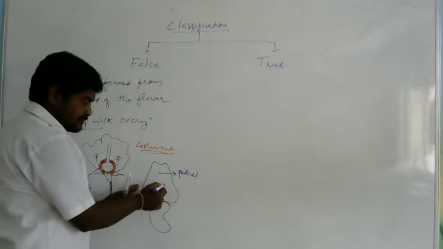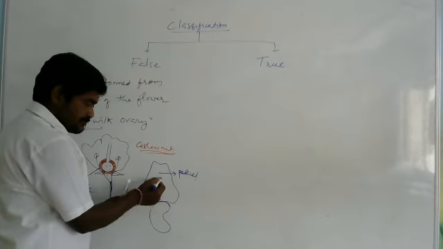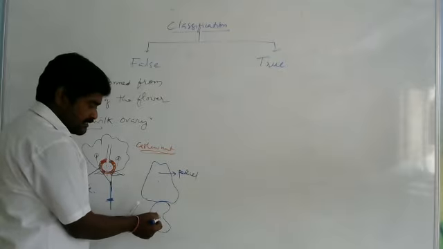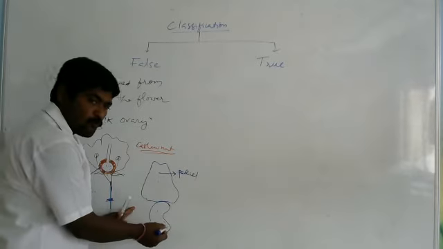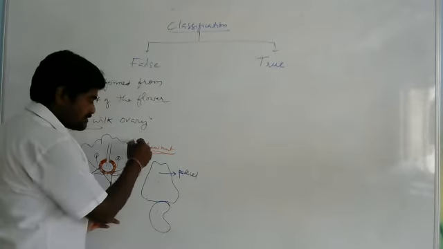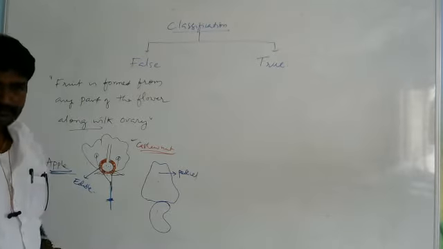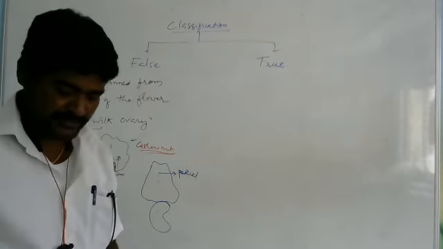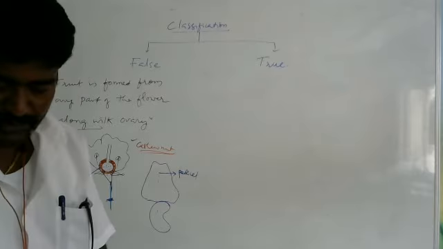Okay, so this is pedicel. It is produced, developed from the pedicel, and this one is developed from the ovary. Okay, example is cashew nut. Clear? Right.